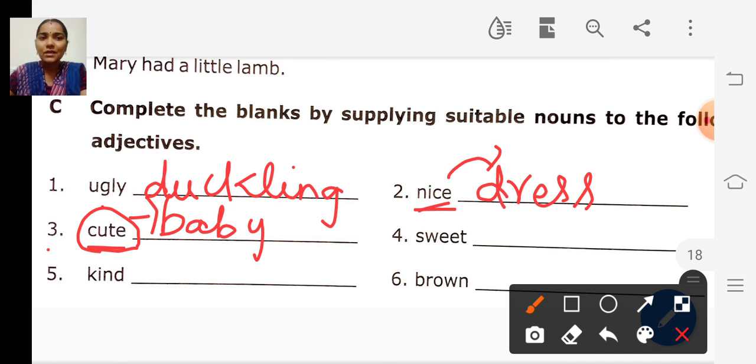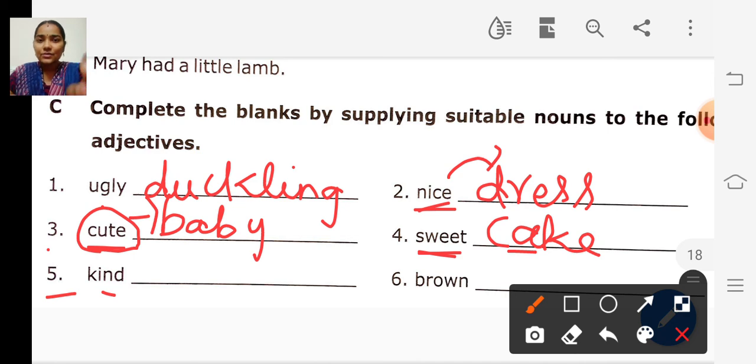And the fourth word is sweet. Sweet candy, sweet cake. Like that we can write. Shall we write cake? Sweet cake. How is the cake? It is sweet. And the fifth one, kind. We can write kind man or kind woman.